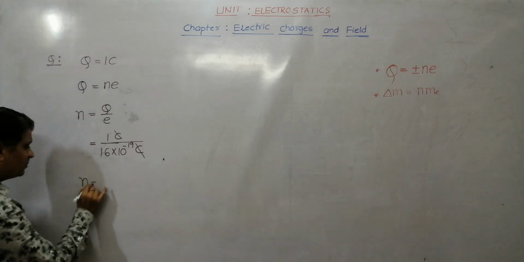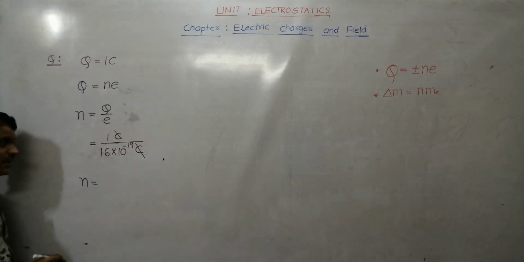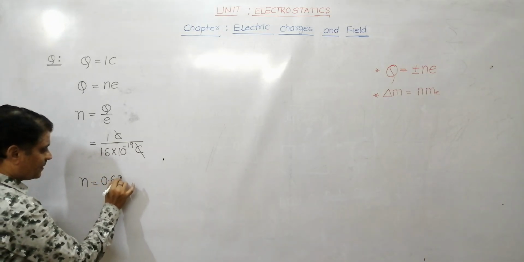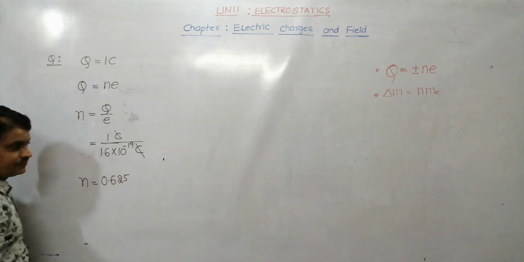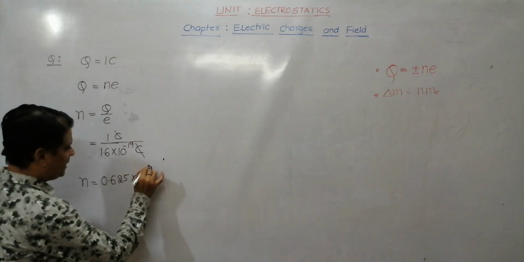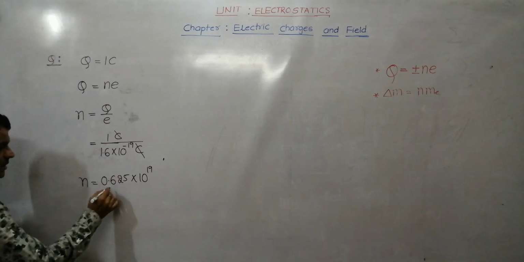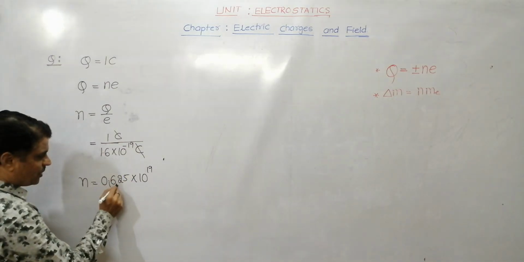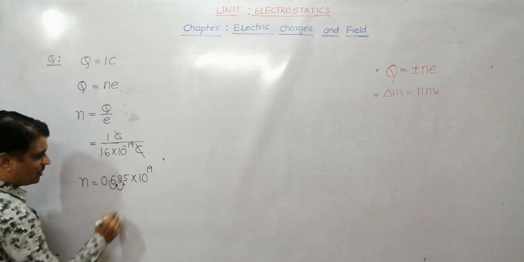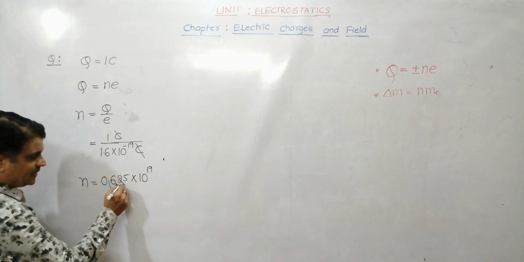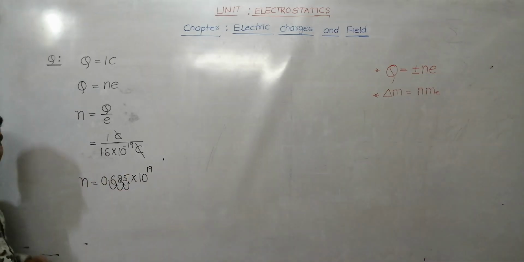So n is equal to 1 divided by 1.6, which is 0.625 into 10 to the power plus 19. Or if you shift the decimal that side, 10 to the power 18, 10 to the power 17, it is 16.